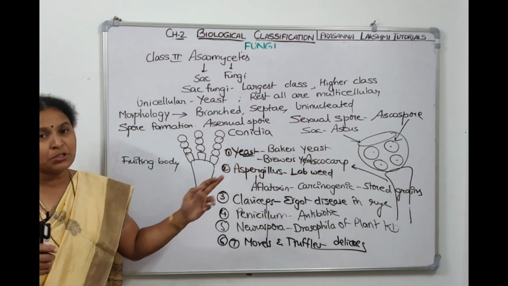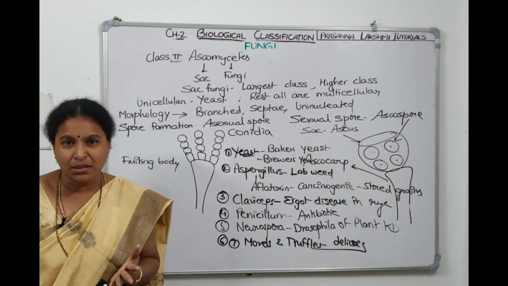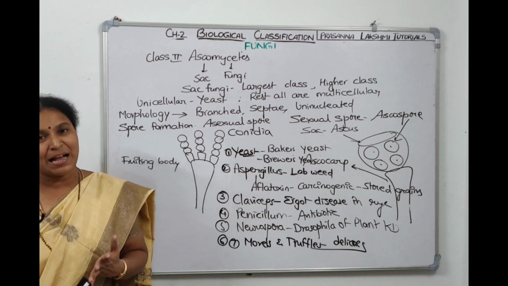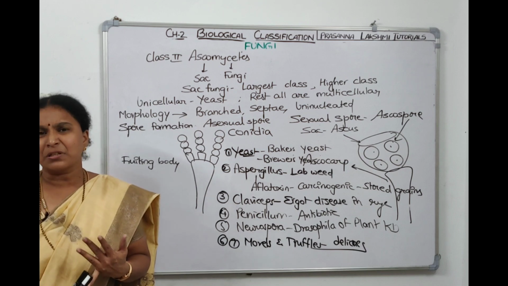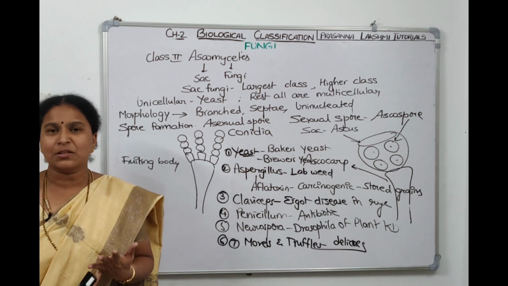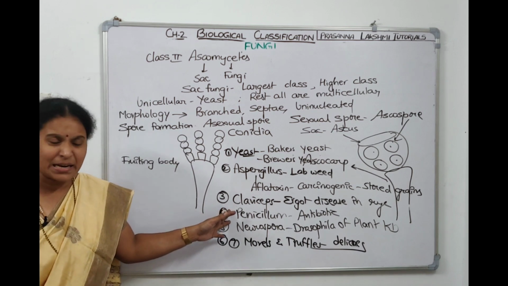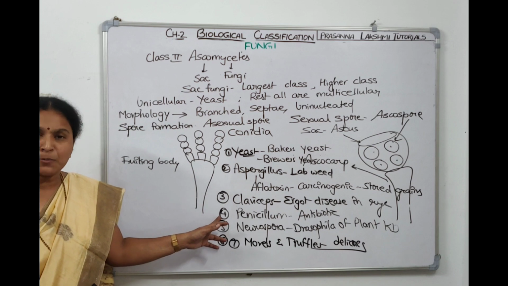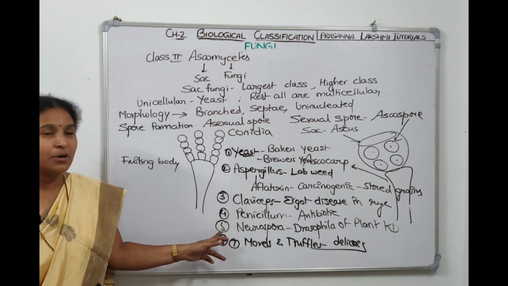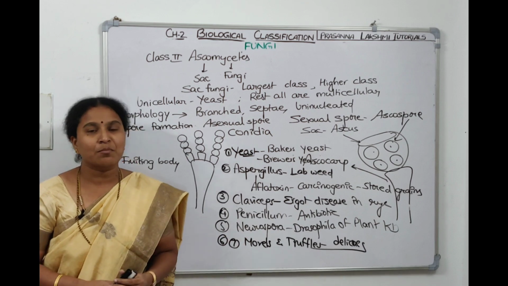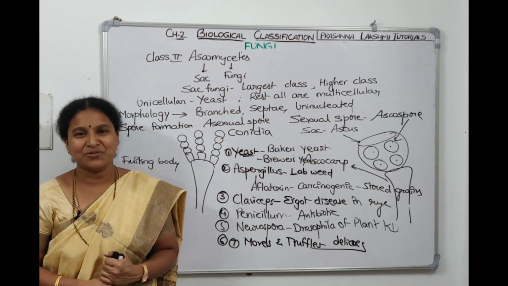Examples are yeast, which is used in baking industry, so it's called baker's yeast. It's also used in alcohol industry, so it's called brewer's yeast. The second example is aspergillus, called labweed. It produces carcinogen called aflatoxin, seen in the stored grains. The third example is claviceps, which causes ergot disease in rye. The fourth example is penicillium, which produces antibiotic. Fifth example is Neurospora, widely used in biochemical and genetic research. The last examples are morels and truffles, which add delicacies, used in cooking.